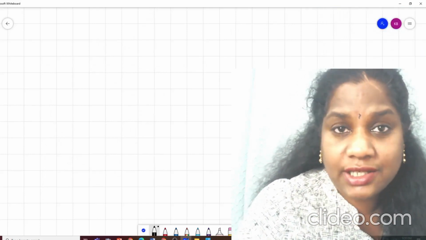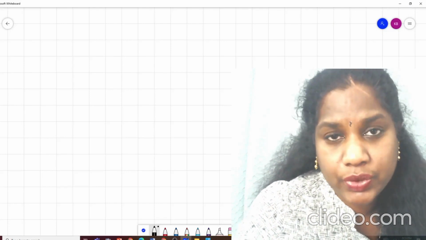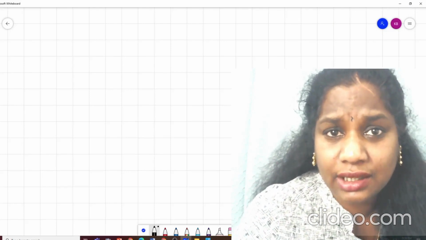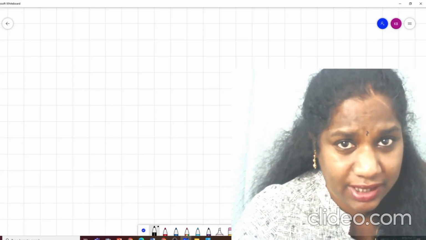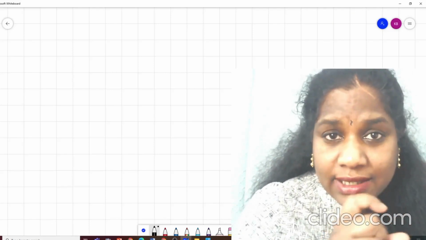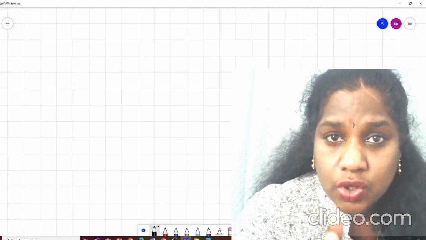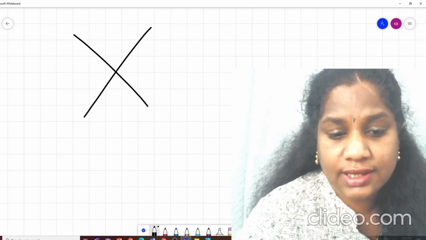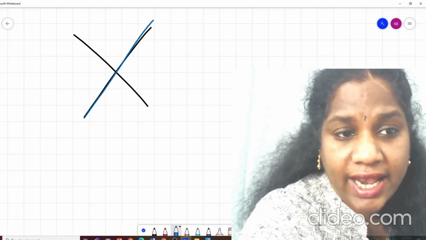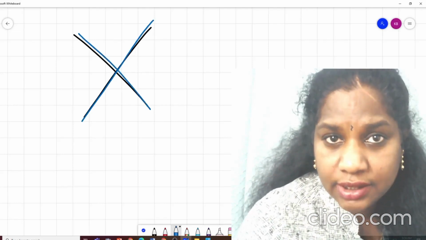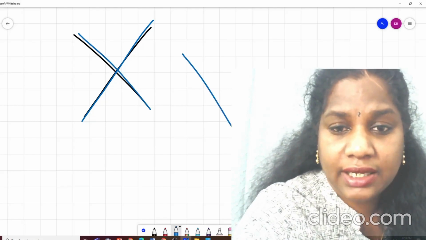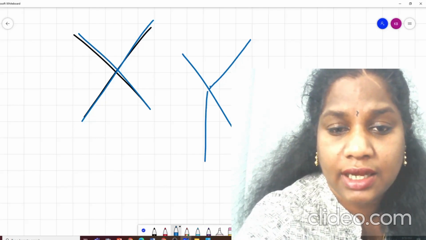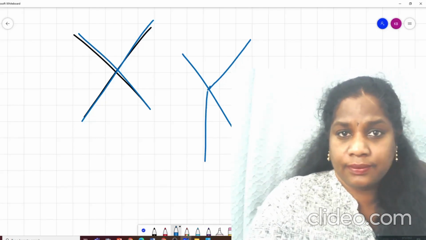Now, the next one is vertically opposite angles. What are vertically opposite angles? The term itself is very self-explanatory, very much clear that it is vertically opposite to each other. So if you have two lines like this, see, these are two straight lines, right? It's not like I made one like this and another like this and then I'm coming here and making it. No, look at the difference.